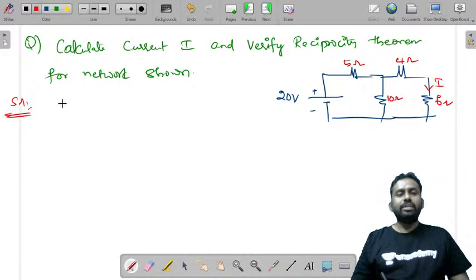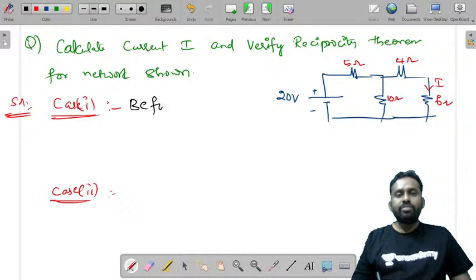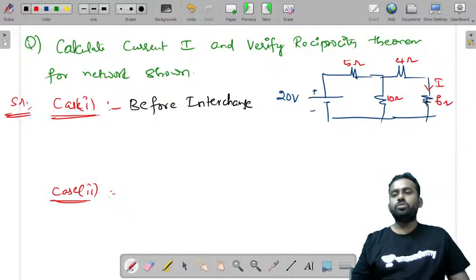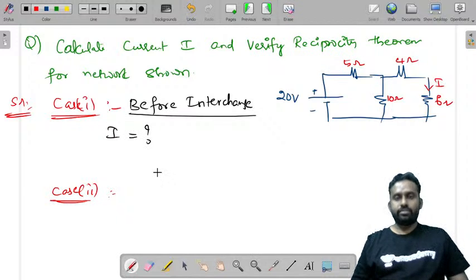Now what we'll do is, we will take two cases. I'll tell you what the two cases are here itself, and then I'll solve this problem. पहले क्या करते हैं, what we'll do is, we'll find the current before interchange. We will not interchange this 20 volts to the load right now. Before interchange, we will find what is the value of the current.